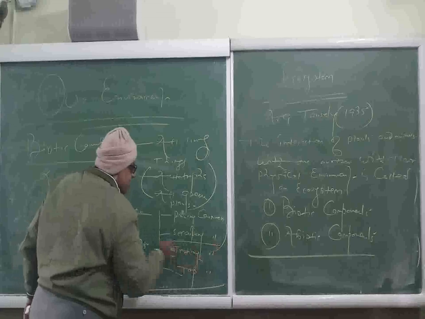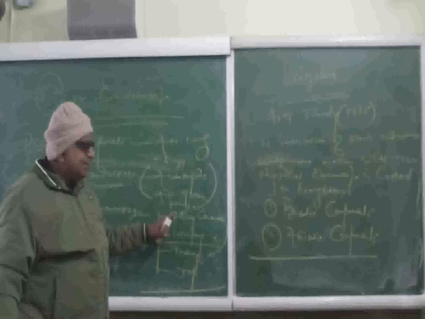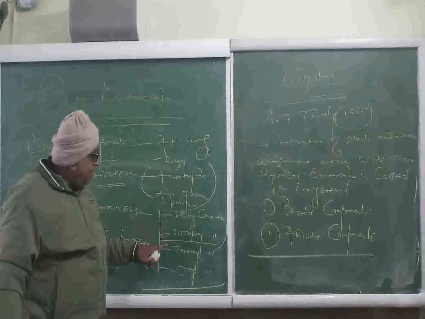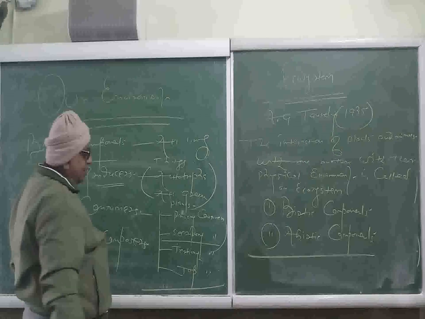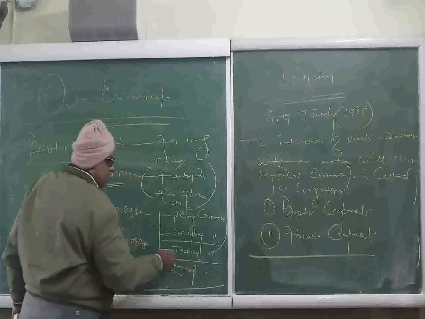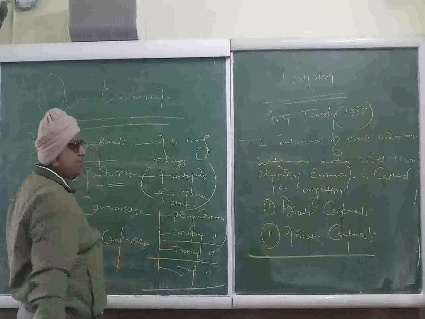Secondary consumers are dependent on the primary consumers for their food. They consume primary consumers as their food. While tertiary consumers are those classes of consumers who consume primary and secondary consumers as their food.